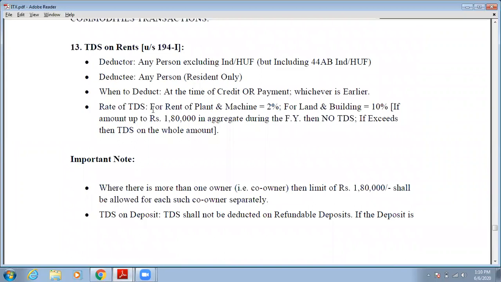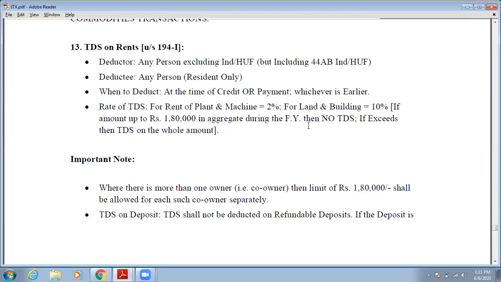What will be the rate of TDS? See, for rent on plant and machinery, 2% TDS will be there. If you are paying rent on plant and machinery, you have to deduct tax at the rate of 2%. For land and building, 10%. But if the amount is up to rupees 1,80,000 in aggregate during the financial year, no TDS.